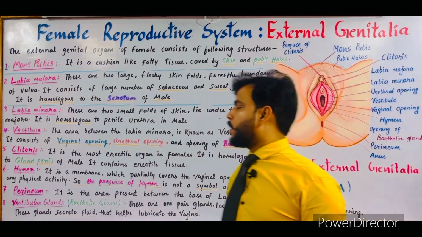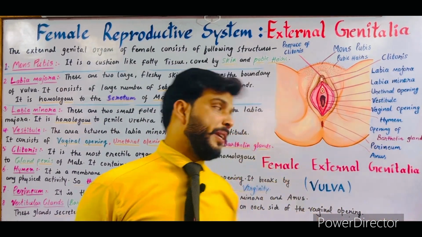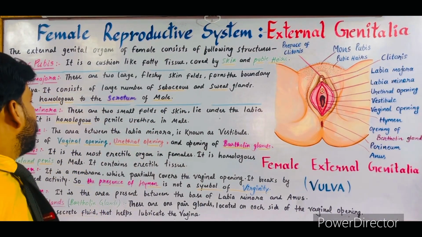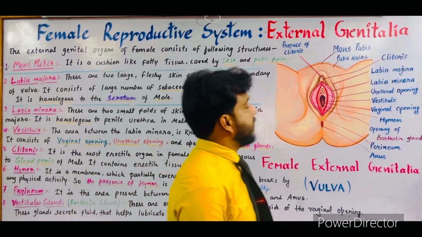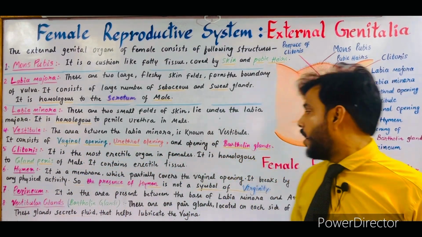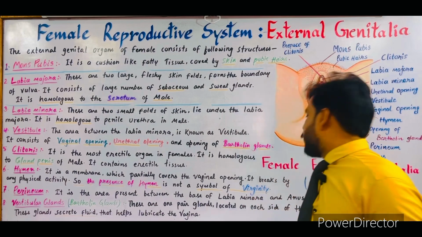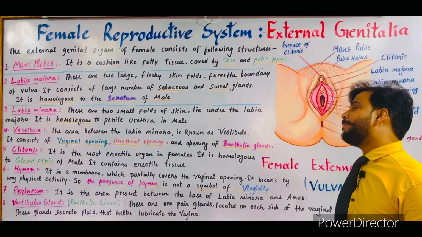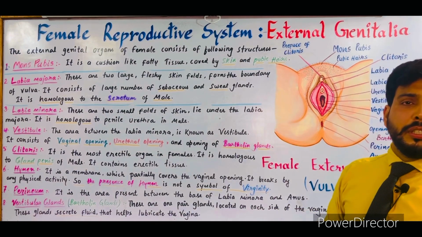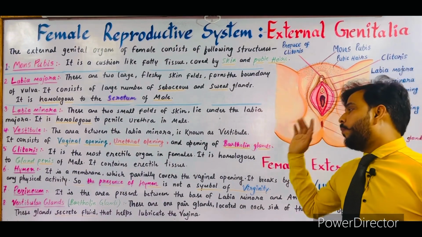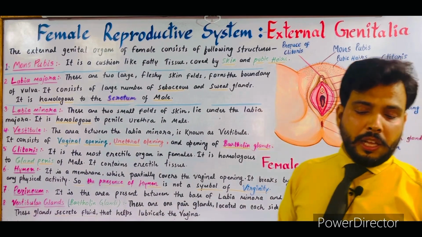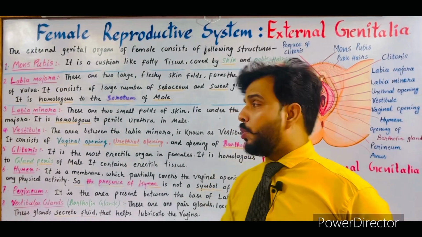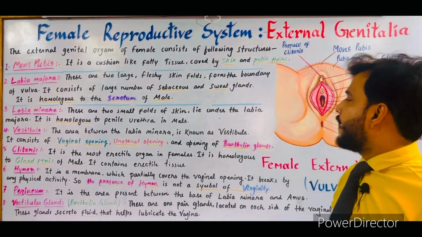Now the last one is the vestibular gland. What about the vestibular glands? Vestibular glands are also known as Bartholin glands. These are one pair of glands located on each side of the vaginal opening. These glands secrete fluid that helps to lubricate the vagina at the time of sexual intercourse. So it was all about the external genitalia in female.